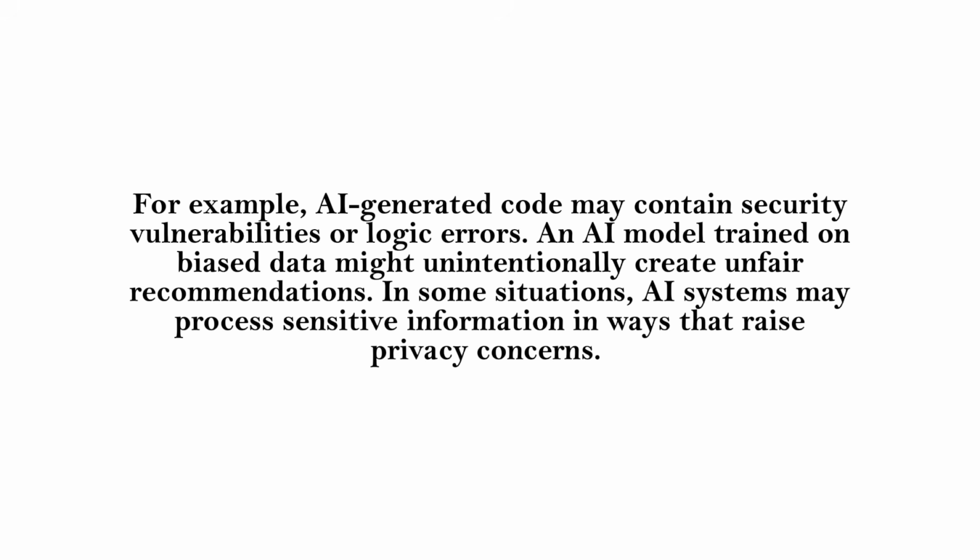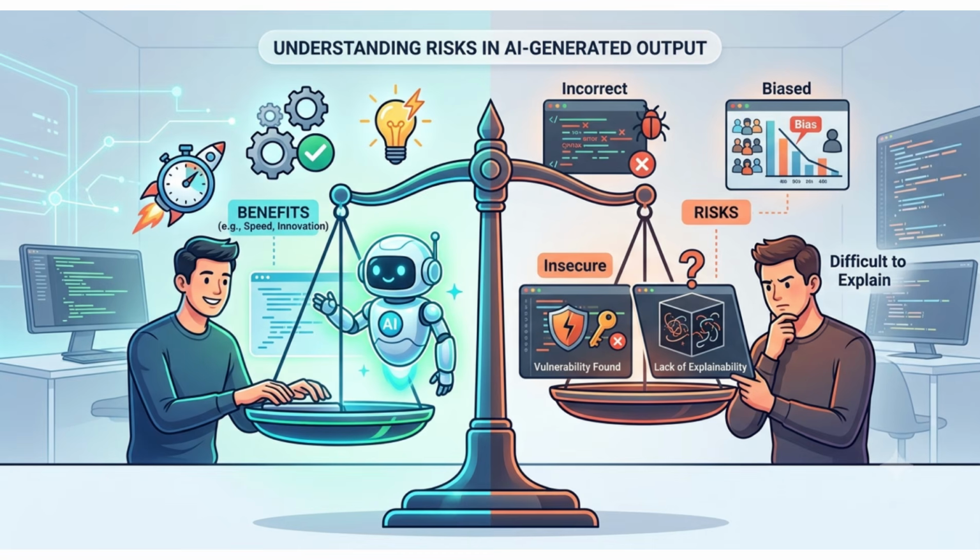An AI model trained on biased data might unintentionally create unfair recommendations. In some situations, AI systems may process sensitive information in ways that raise privacy concerns. Without proper oversight, these issues can affect individuals, businesses, and society. That's why organizations need governance frameworks, human review processes, and ethical guidelines to ensure AI is used safely and responsibly.